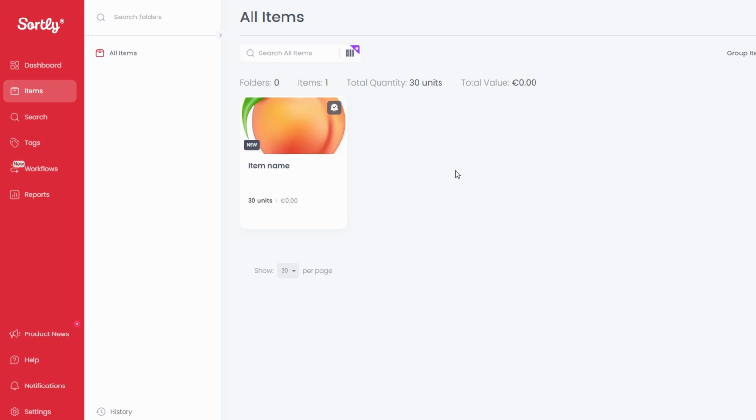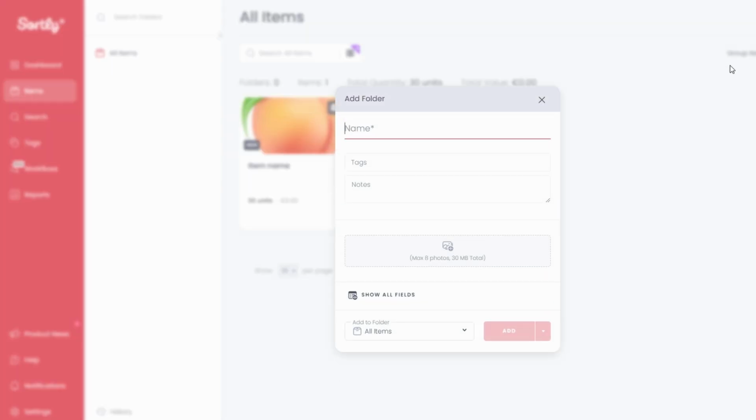By location. Perfect if your inventory is spread across multiple places. For example, create folders like main warehouse, retail store, storage unit, or even home office. This helps you quickly locate items based on where they're stored. Group items by type, such as clothing, electronics, office supplies, or tools. This is especially helpful for businesses with diverse product lines.